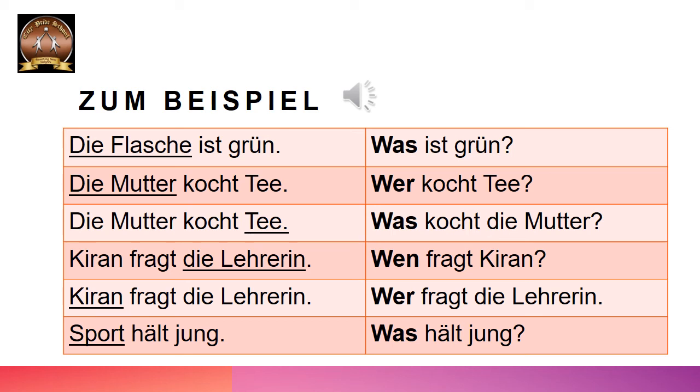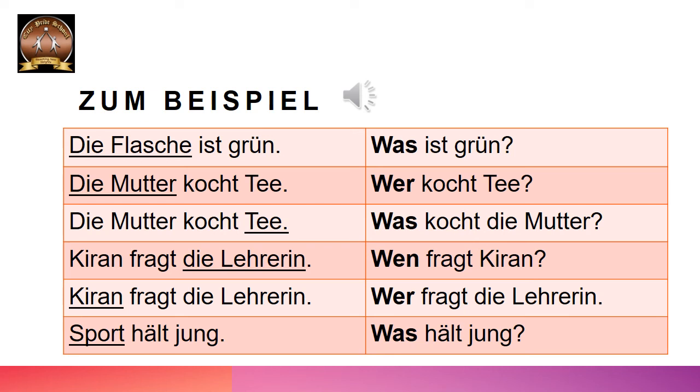Whom is Kiran asking? Die Lehrerin. She is asking the teacher. So die Lehrerin is the object of the sentence because Kiran is the doer of the verb and die Lehrerin is the object. So the question that we ask or replace die Lehrerin with is wen, W-E-N, wen. So wen fragt Kiran? That will be the question.